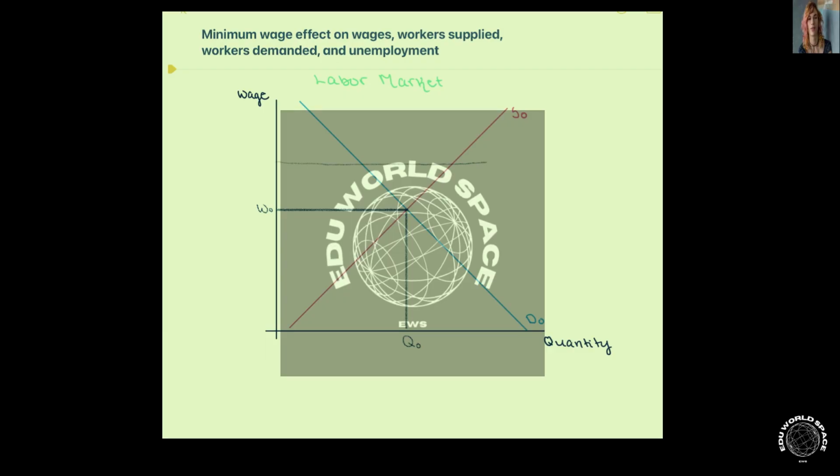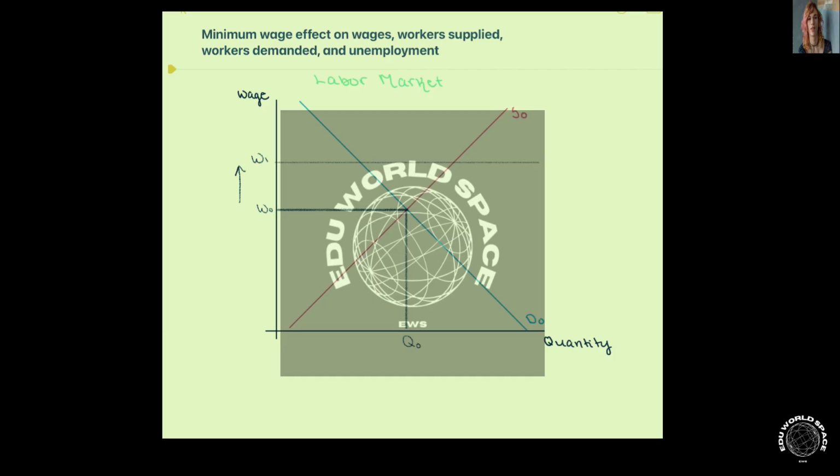equilibrium, right? The reason minimum wages are typically enacted is because people believe that that equilibrium wage that we're currently at is too low. So we set that minimum wage somewhere above it. So now we have a higher wage. We went from W0 to W1. So our wages have increased.